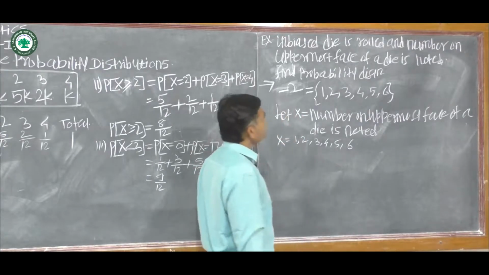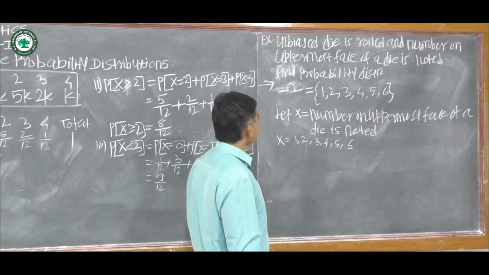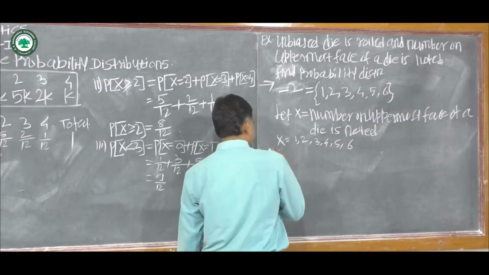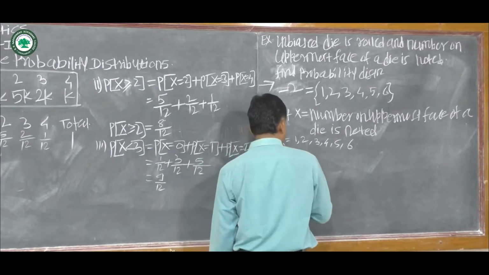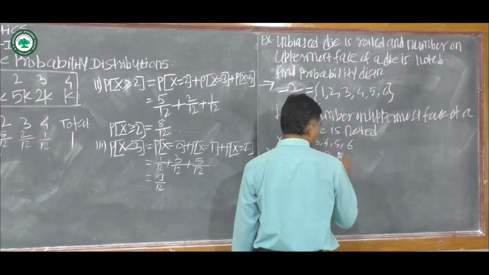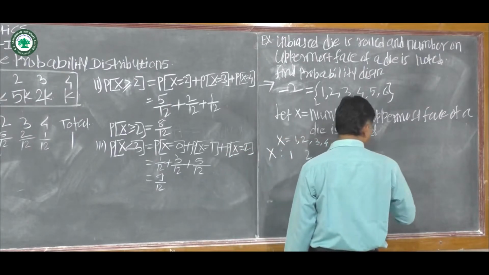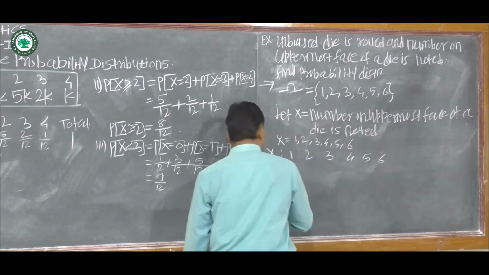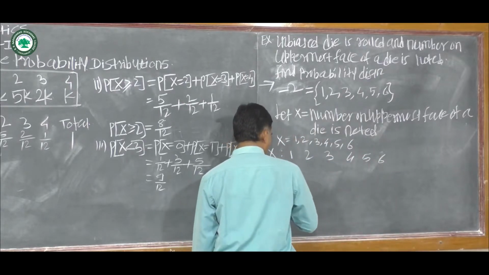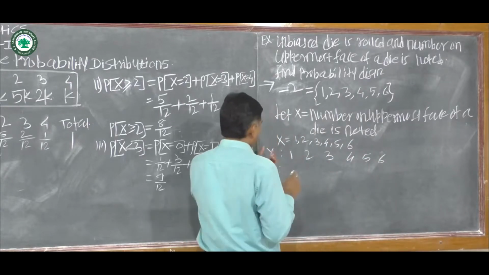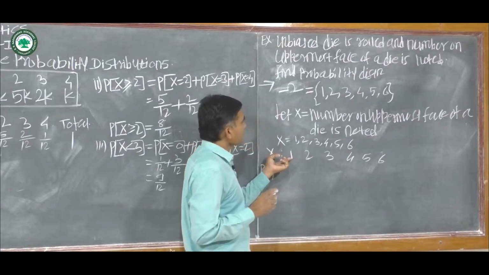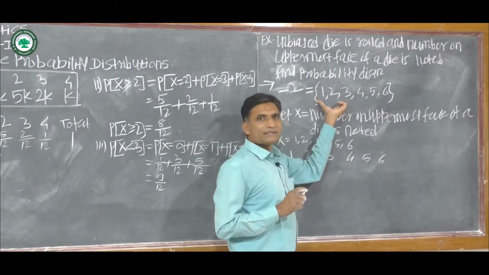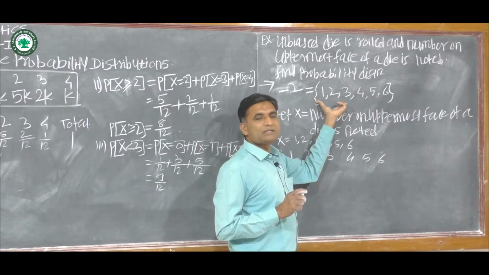Now we have to find out the probability distribution of random variable x. This random variable takes values 1, 2, 3, 4, 5, 6 and their corresponding probabilities are at x equal to 1. Now see, this sample space is the equiprobable sample space.